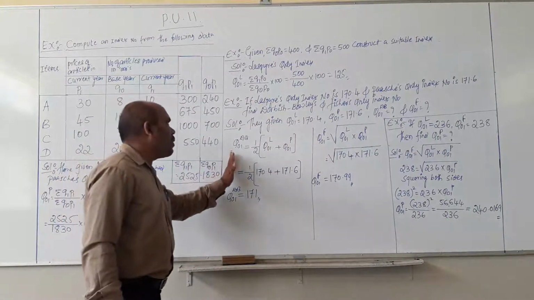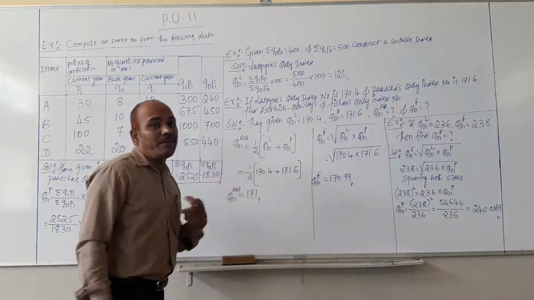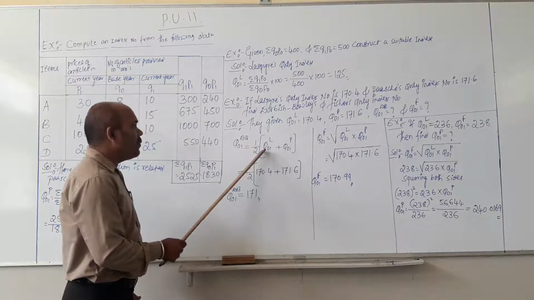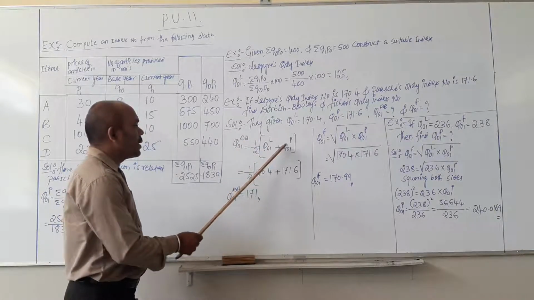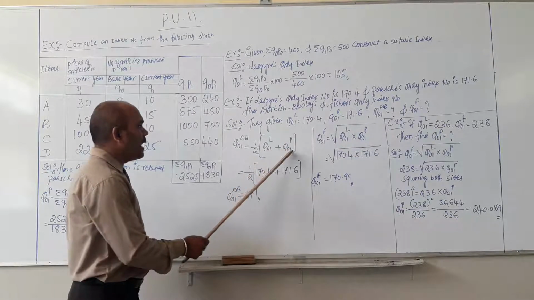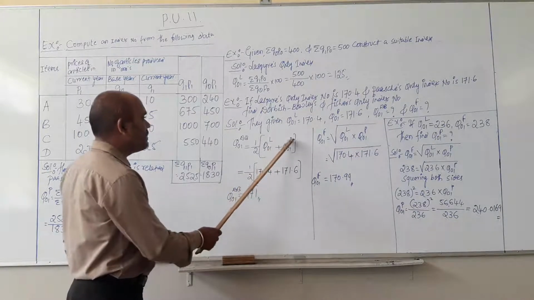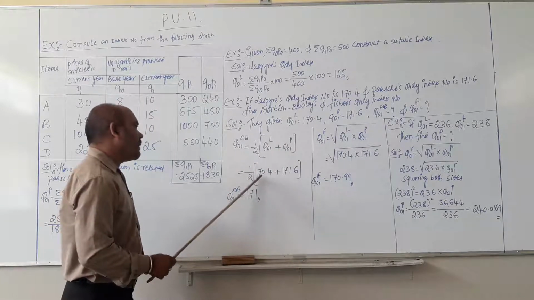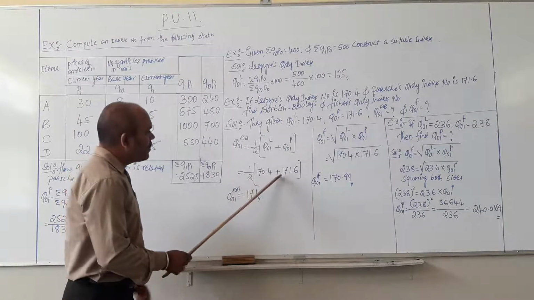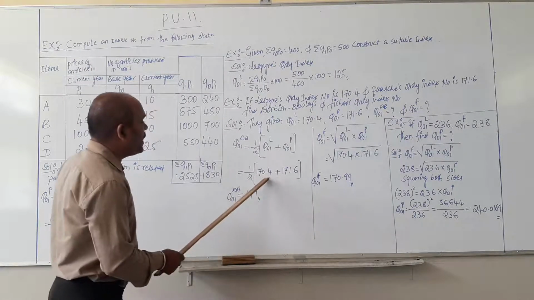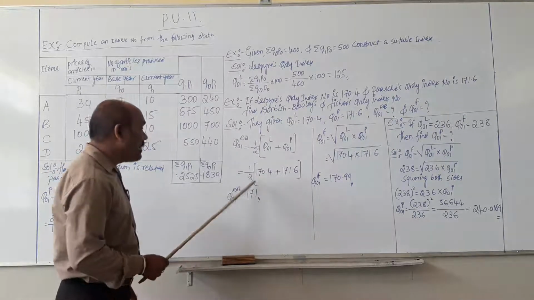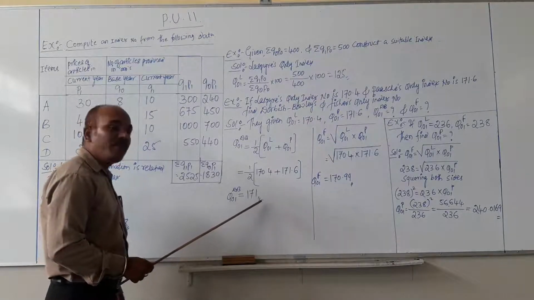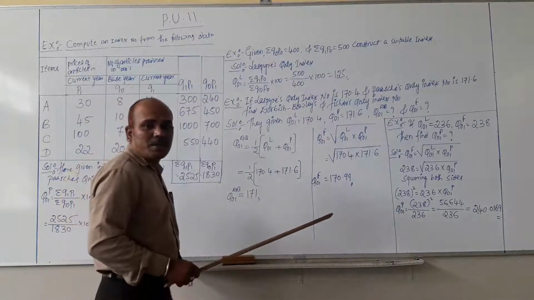Then write the shortcut formula of Drobisch-Bowley, that is Q of 01 raised to DB equals half of Q of 01 raised to L plus Q of 01 raised to P. We know the answers of these 2 persons, Laspeyres' and Paasche's. Then put the answers, equals half of open bracket 170.4 plus 171.6. By adding these 2 you will get the amount, divided by 2, and then you will get the final answer, that is 171. That is the quantity index of Drobisch-Bowley.